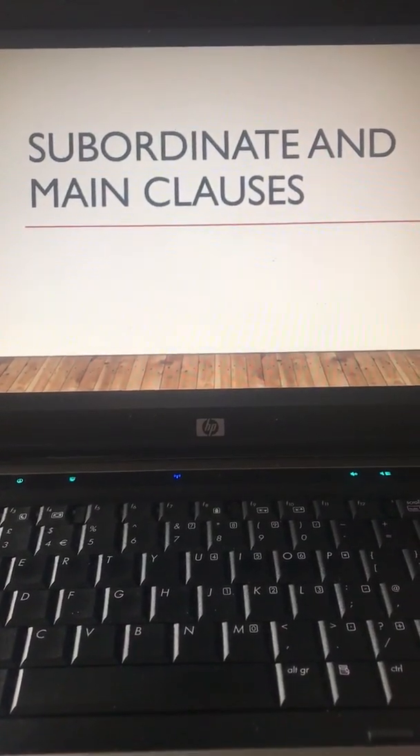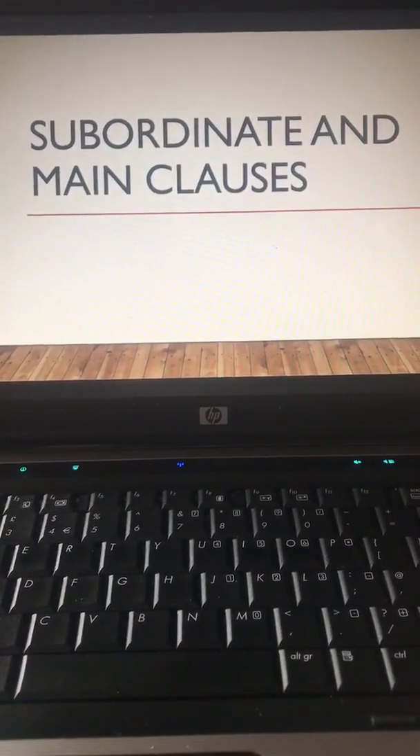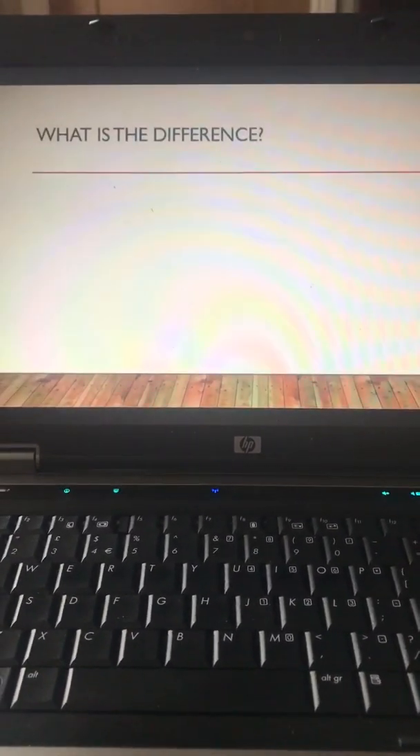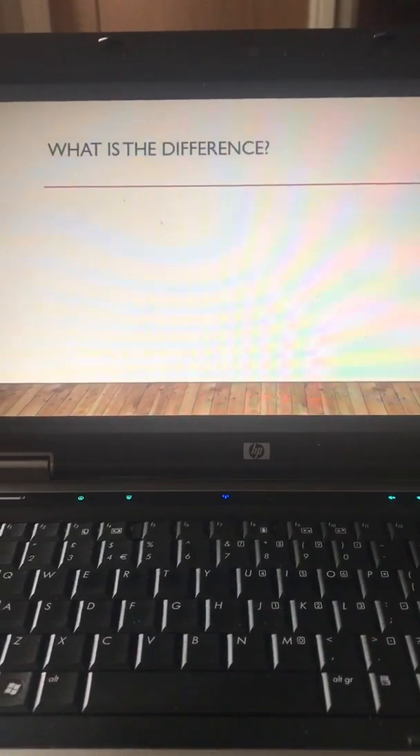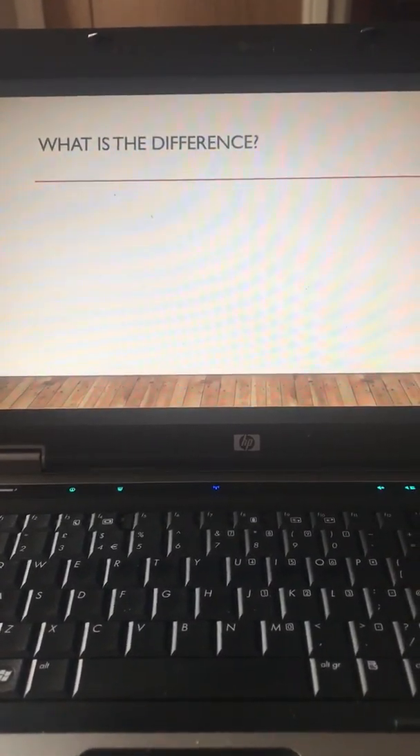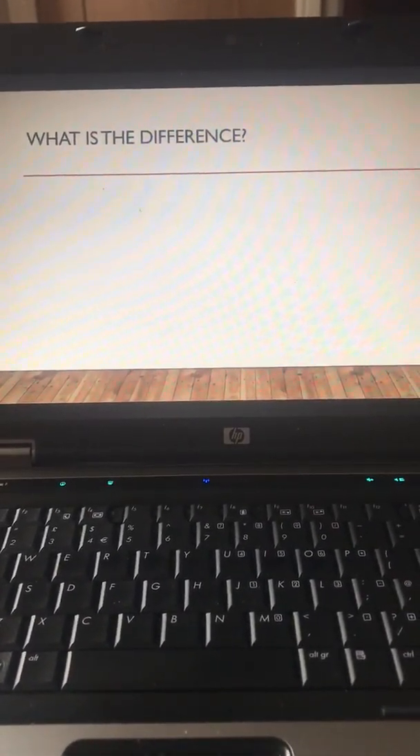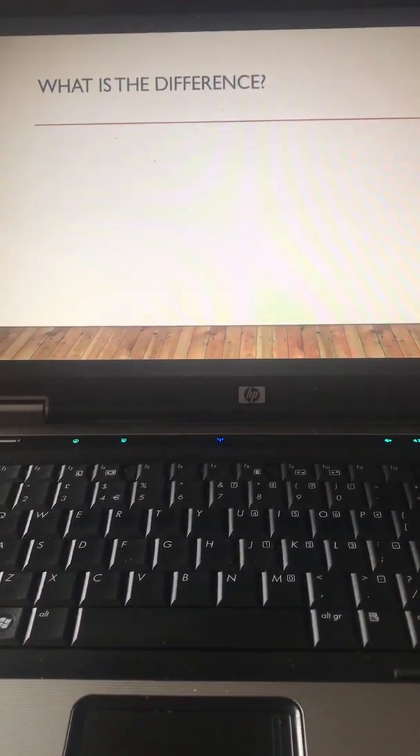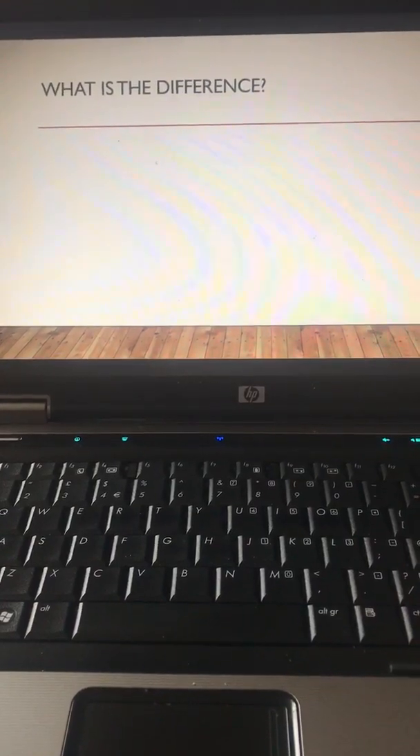Hi everyone. So today's starter is about subordinate and main clauses. So first of all, I would like you to think, what is the difference between a subordinate and a main clause? You can scribble it down, just think it to yourself, tell your parent or someone else that's in the room, it's up to you. Pause the video while you have a think, please.